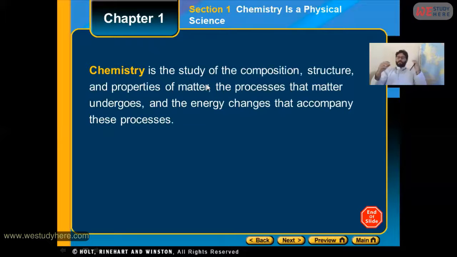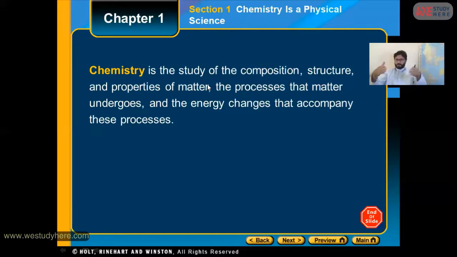Dear student, many other examples are in front of you, like the simple example of combustion. Combustion is a burning process. We take a piece of paper, and when we light it with a lighter, it catches fire. So this is also a chemical process, and this sort of process we study in chemistry. So here are diverse examples in front of you. Think about it, and you will get maximum information about chemistry.